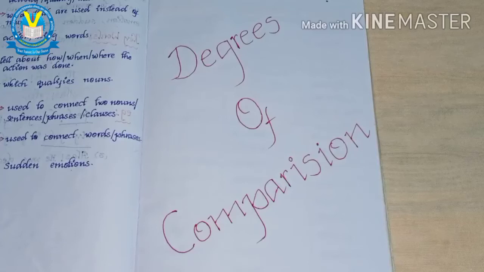Positive describes a noun with one person. Positive is nothing but it says about one noun, one person or one pronoun. What is comparative? One with another. Superlative means one or two with more.